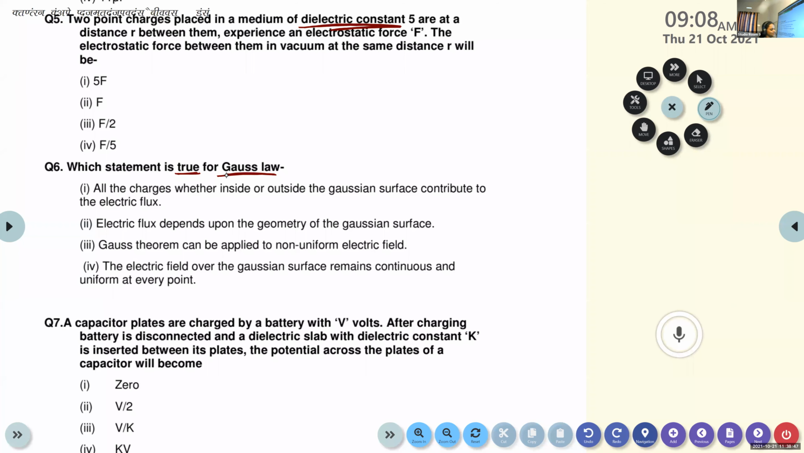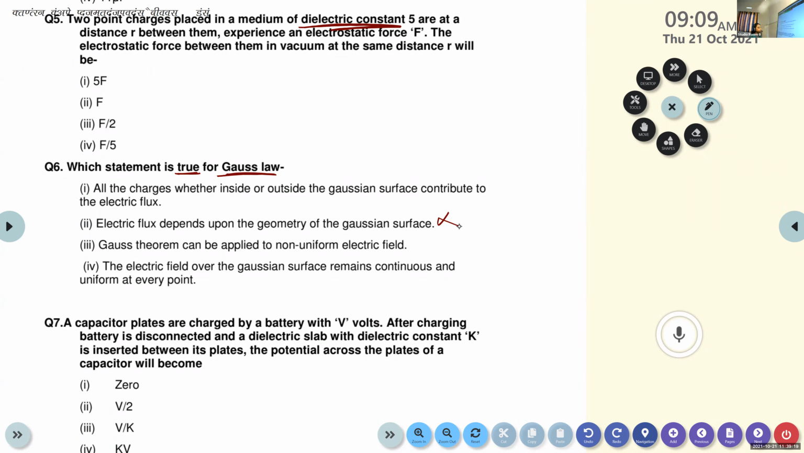Go through each alternative. Second alternative, electric flux depends upon the geometry of the Gaussian surface. Is it true? No, actually, so it is false. So we can eliminate that alternative.